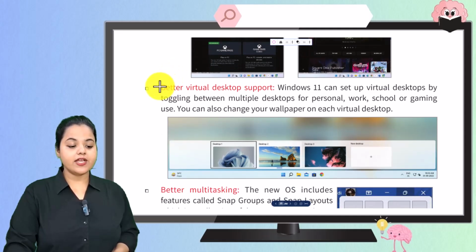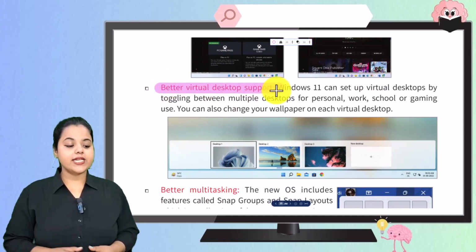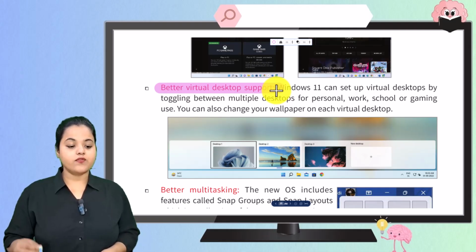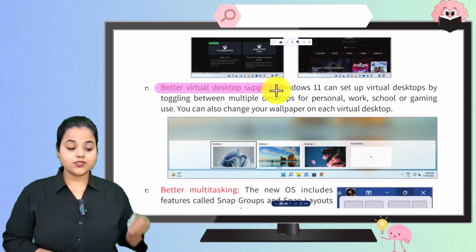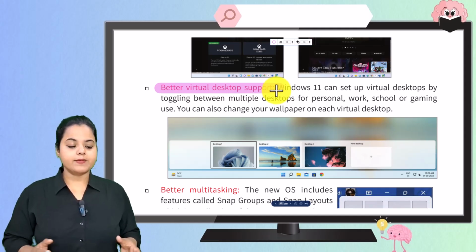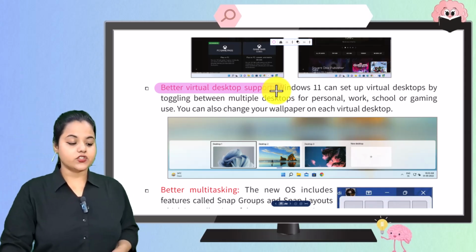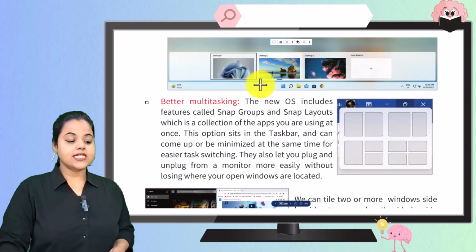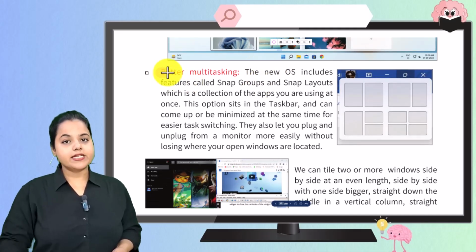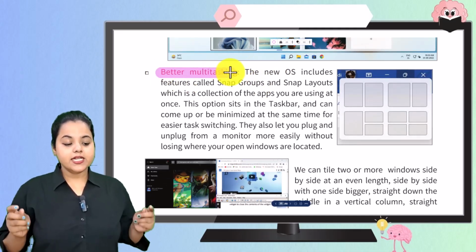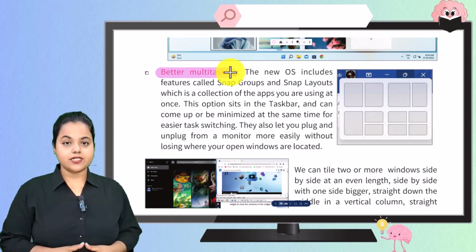Next, we have better virtual desktops. So Windows 11 can set up a virtual desktop by how? By toggling between multiple desktops for personal work, school and for gaming. बच्चों, you can also change your wallpaper. आप wallpaper भी change कर सकते हैं with each virtual desktop. Now, better multitasking. इसकी tasking जो है वो better है. It can perform so many tasks. That's why it is written better multitasking.